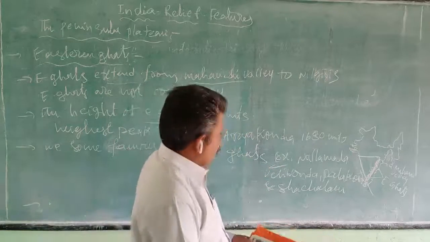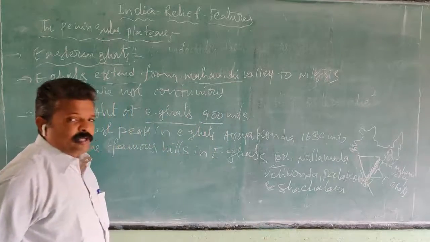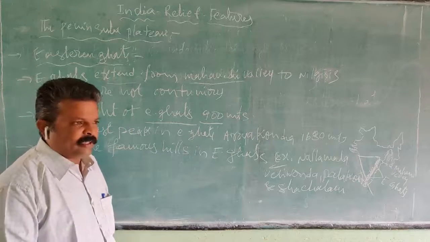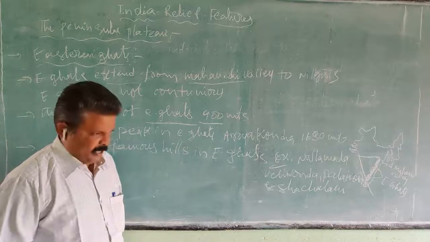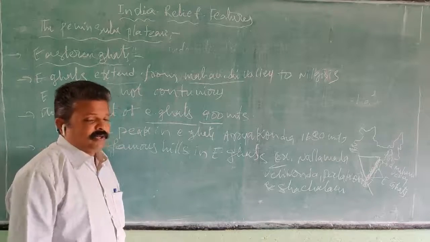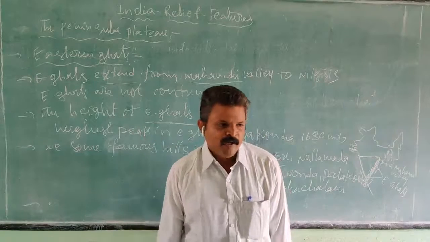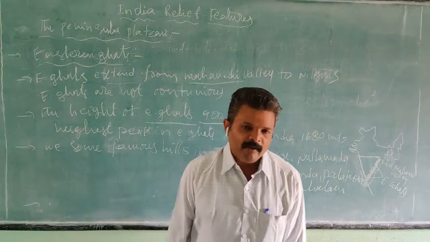And also, these are not continuous because the Eastern Ghats are cut by rivers. In the Western Ghats originate the peninsular rivers, the Godavari and Krishna.